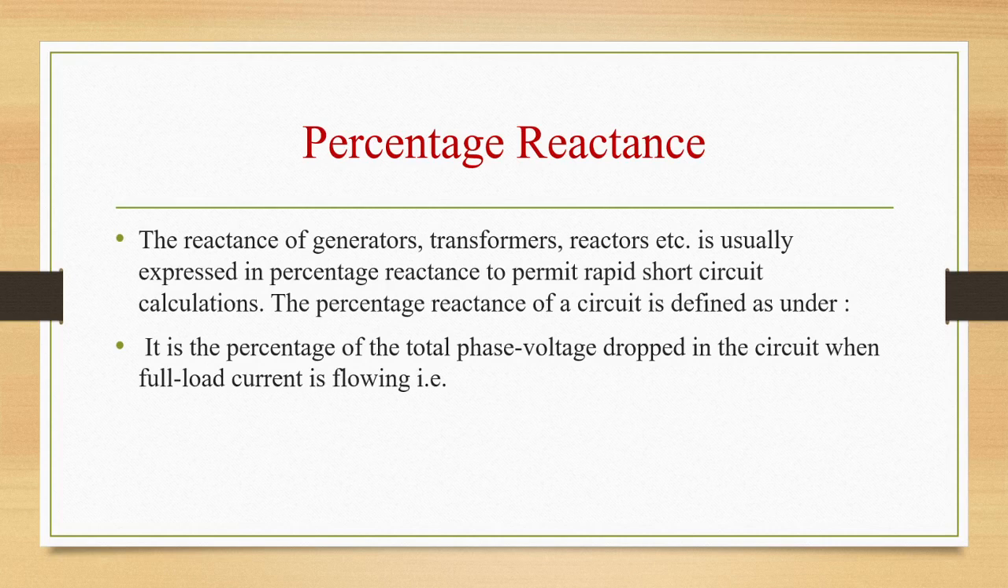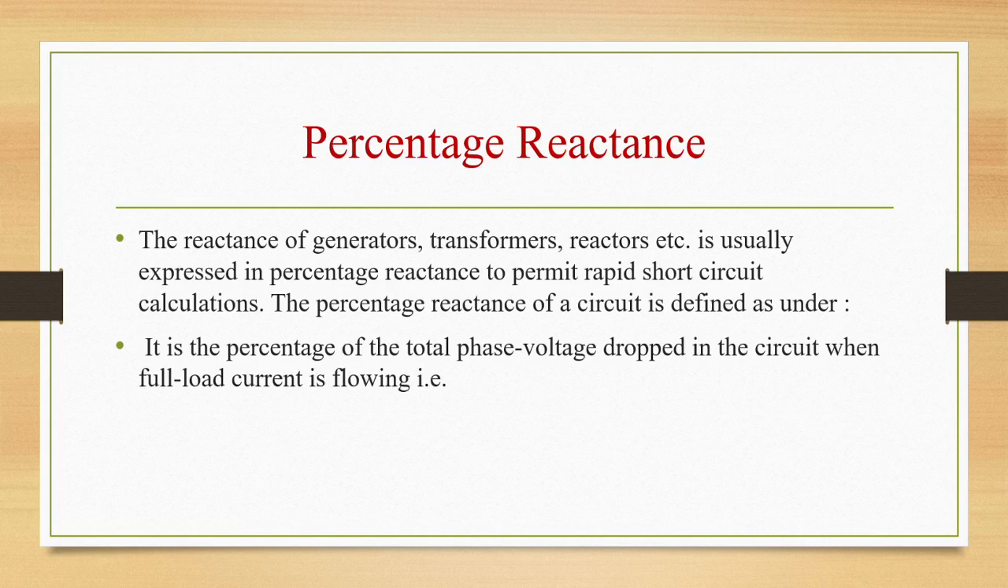So what we are telling here is that the reactance of generators, reactance is nothing but X, it is represented by X. We all know that impedance is a combination of resistance and reactance, Z is equal to R plus jX. So I'm talking about the reactance, that is X. The reactance of generators, transformers, reactors, etc. is usually expressed in percentage reactance to permit rapid short circuit calculations. So to get the short circuit calculations, we represent this reactance in percentage reactance.